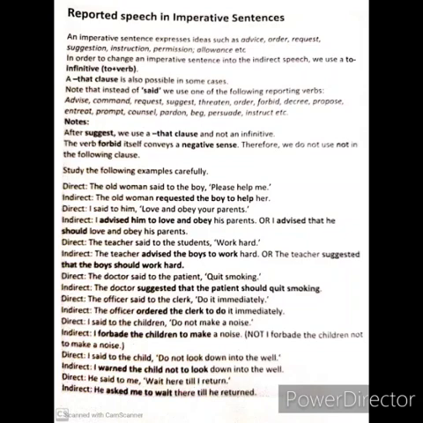Forbid itself conveys a negative sense. Therefore, we do not use not in the following clause. It means when we use the verb forbid, we do not use one more not word because it itself gives the meaning of negative. Now study the examples.